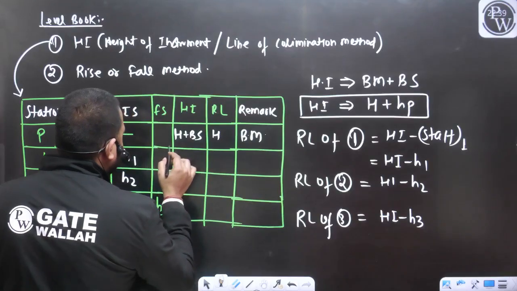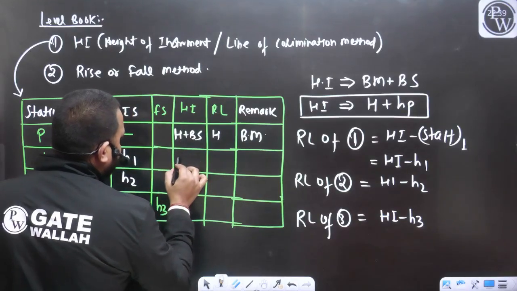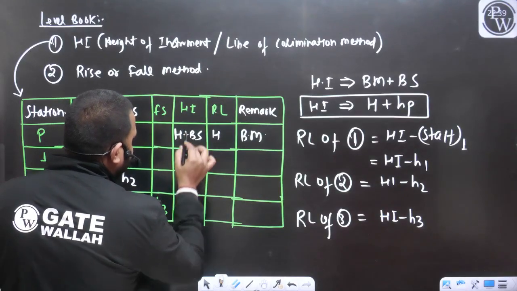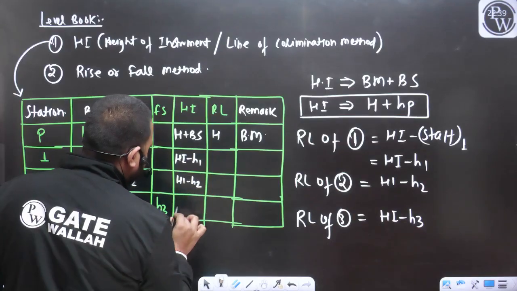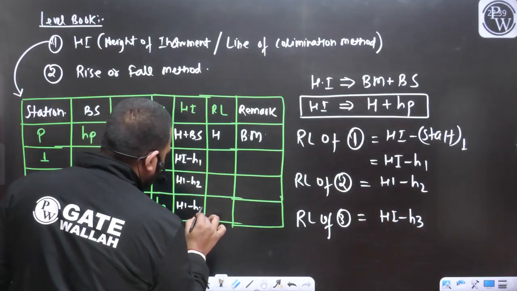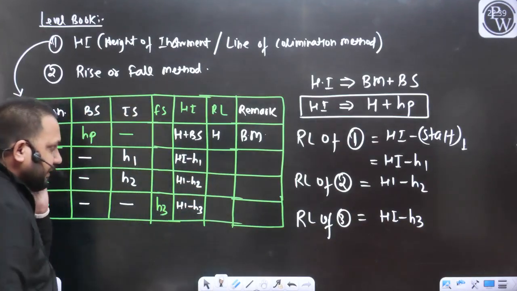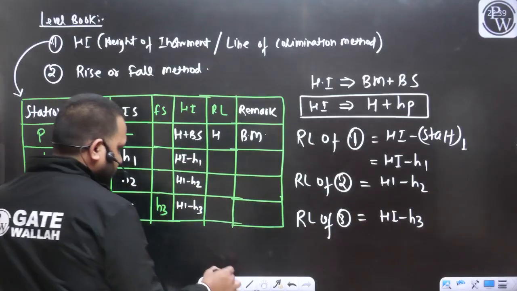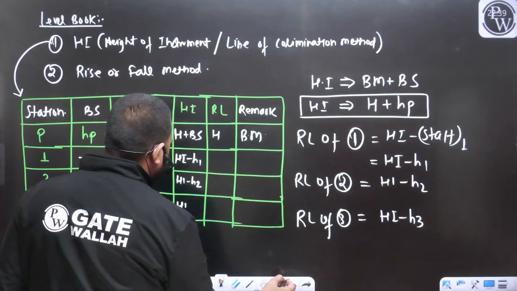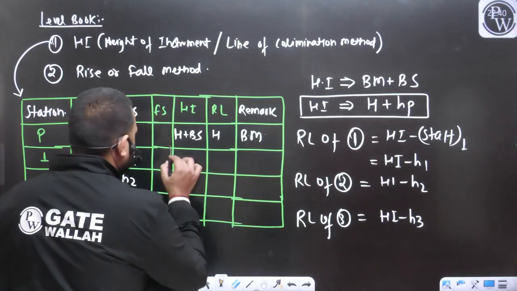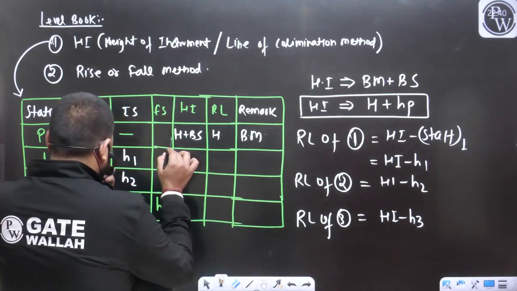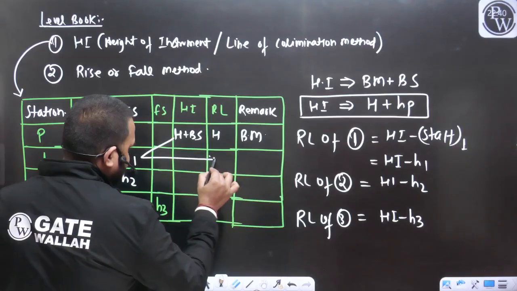Then I can write this reading is going to be HI minus H1, this is going to be HI minus H2, this will be equal to HI minus H3. In this way, we can find out all the RLs, yes or no? तो ऐसे भी लिख सकते हो, this minus this will be equal to this.